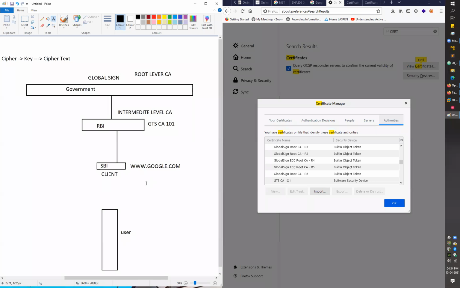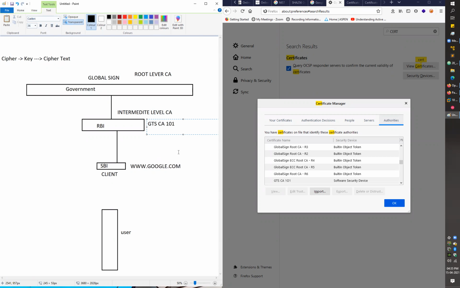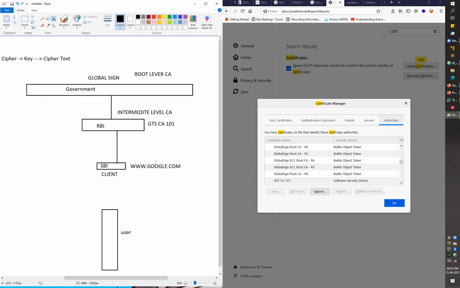And when you create a website, you need to sign it. You need to sign that website to show that you're the actual owner of that website. And for signing, you need to prove some trust, like this GTS CA101 gives you the authority to sign your website google.com, right?